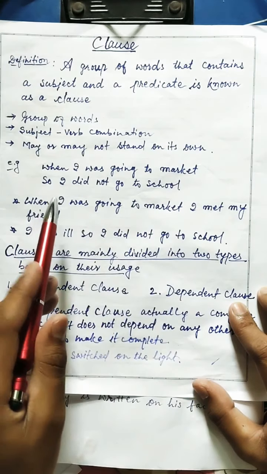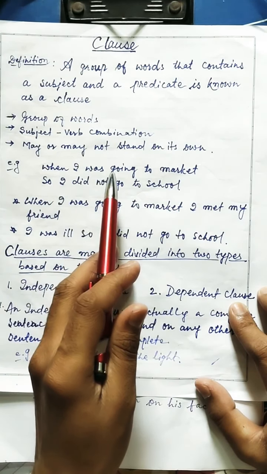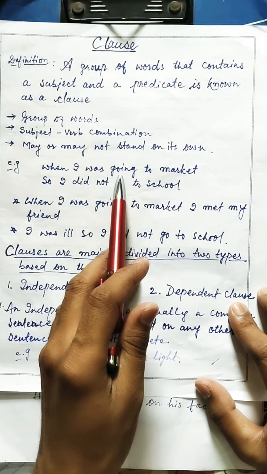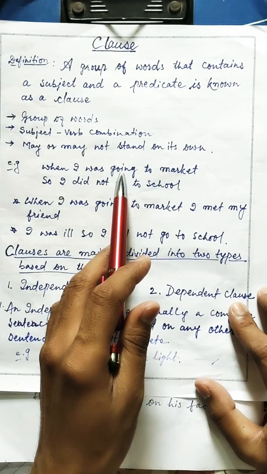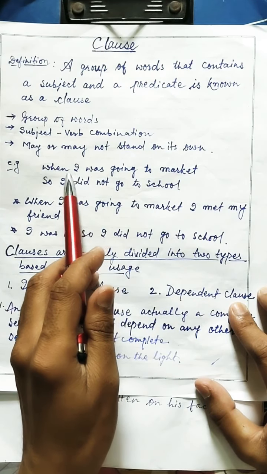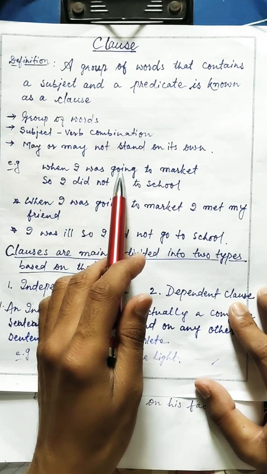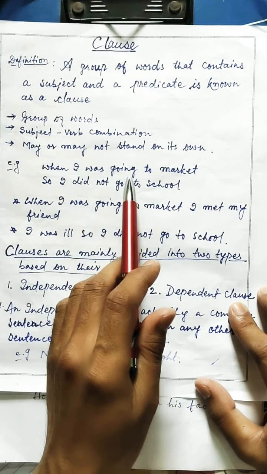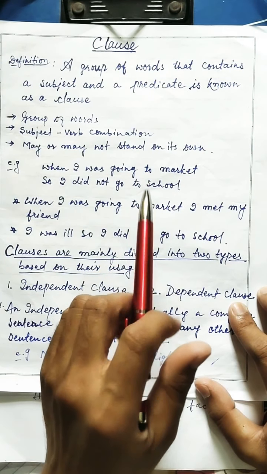Now let's see some examples. When I was going to market. When I was going to market, it has a subject and a verb. It has a subject, I. Here I is a subject, and there is a verb. It is also a meaningful group, but it lacks entire sense.